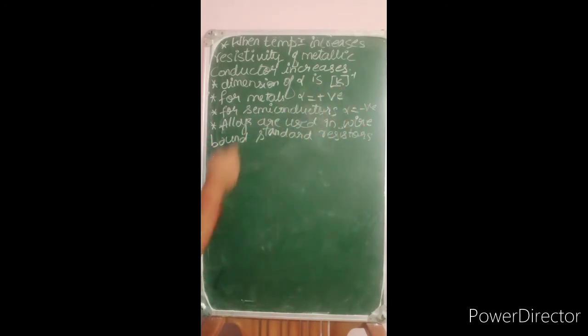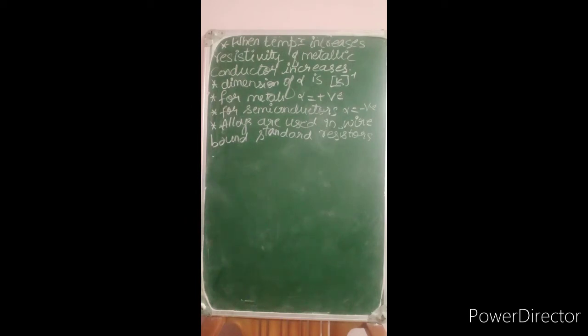How does the resistivity of a metallic conductor increase with the temperature? It will be directly proportional. If temperature increases, then the resistivity also increases. Okay. So why are alloys used in wire bound standard resistors?